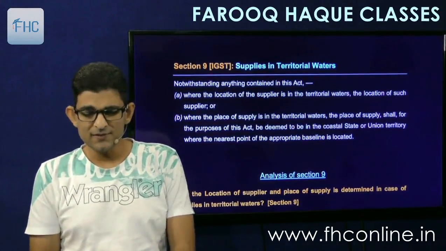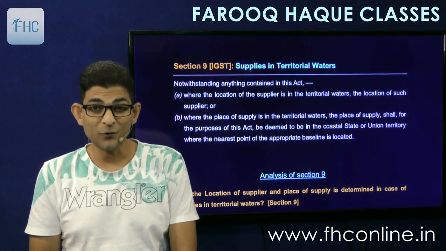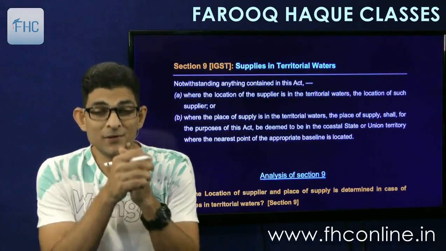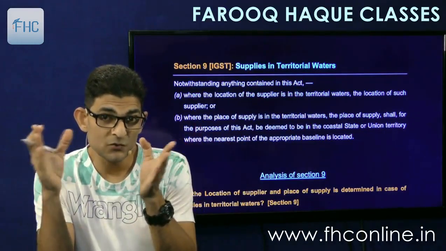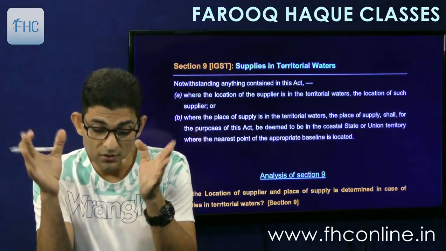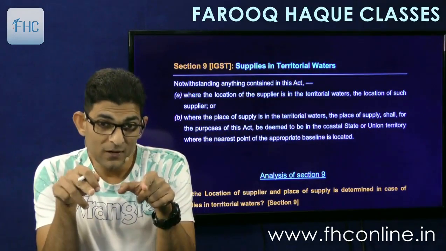Then coming to section 9, supplies in territorial waters. This is an interesting one. You know that the sea extending up to 12 nautical miles is called the territorial waters. So if supply takes place there, then what?